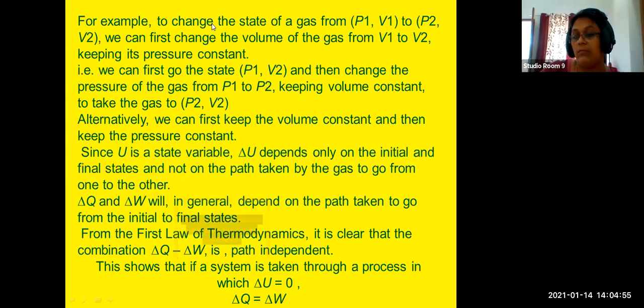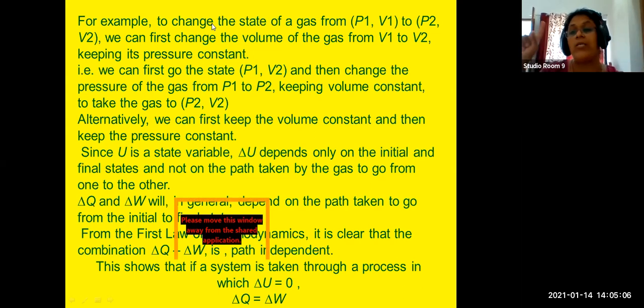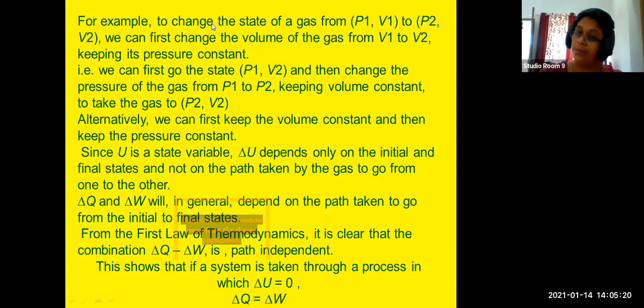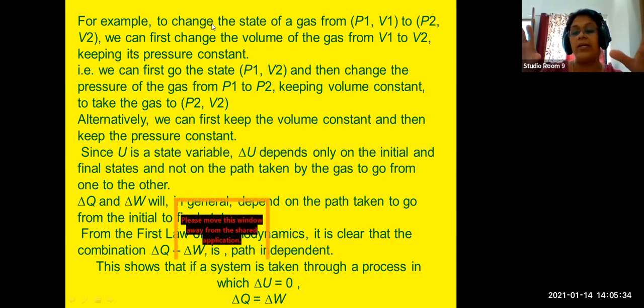It is not necessary to do it in that order. First you can keep volume constant and then change the pressure, because according to Boyle's law, PV is a constant, and pressure and volume are inversely proportional. So at a constant temperature, we can vary either pressure or volume. That's Boyle's law. So we can continuously, repeatedly do this process. And sometimes, just imagine, the system now attains energy in equilibrium.